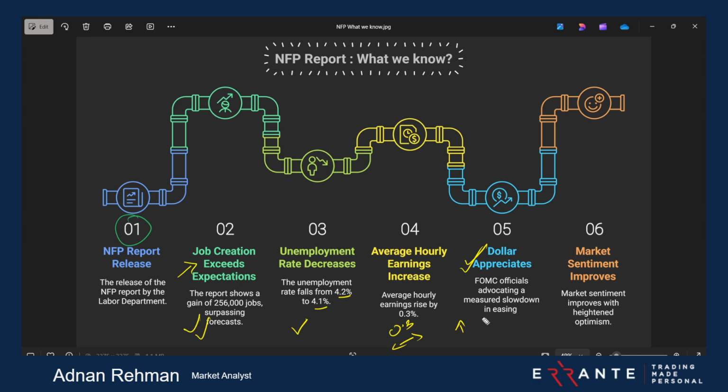And then Trump said that he will impose tariffs, and all that scenario of the tariffs made the dollar more and more stronger. After that, all of the market sentiment improved. Optimism was there. So until now, let me explain what we can see in a glimpse.